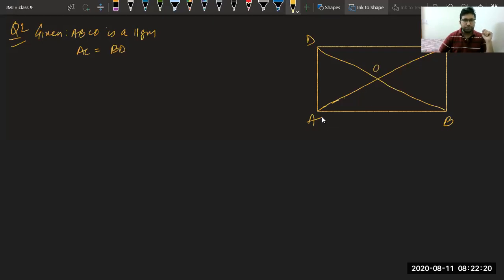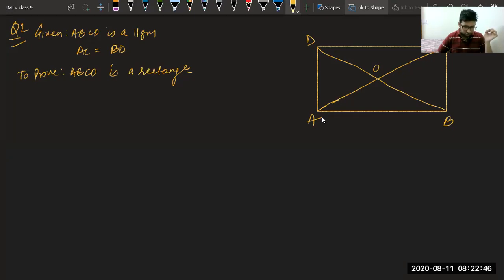What should we do? Please answer. What should we do? To prove ABCD a rectangle, we have to prove one angle equal to 90 degree. Utkarsh, correct. We have to find one angle to 90 degree. For that, you will do what? To prove one angle equal to 90 degree, what will we do?